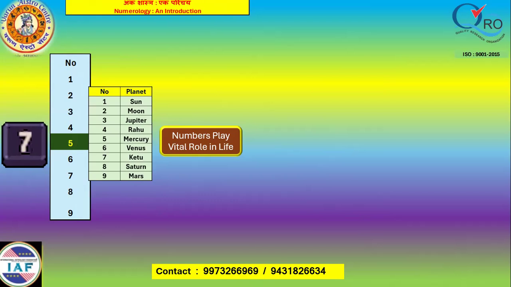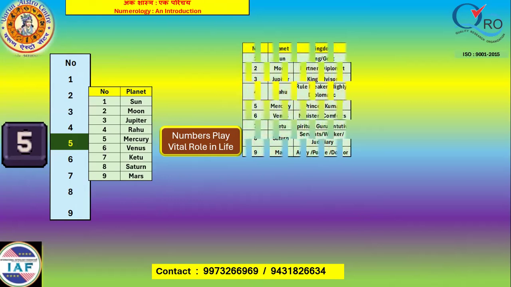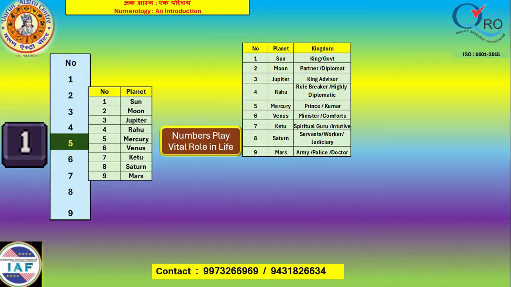And these planets are uniquely called in the world of numbers. 1 is known as king or government, 2 as partner or diplomat, 3 king's advisor, 4 rule breaker, highly diplomatic person, 5 prince or kumar, 6 minister or person giving the comforts, 7 spiritual guru or intuitive person, 8 downtrodden person of society, servant, worker, person working under us, and last but not the least, 9 is judiciary, army, police, and doctor.